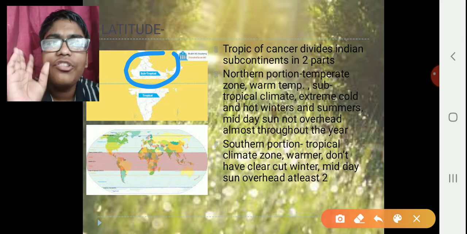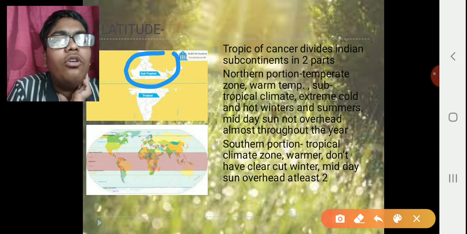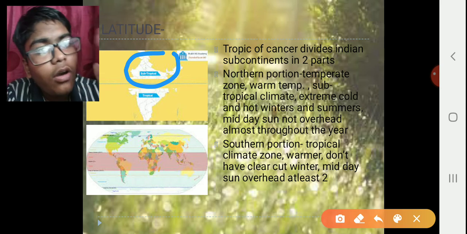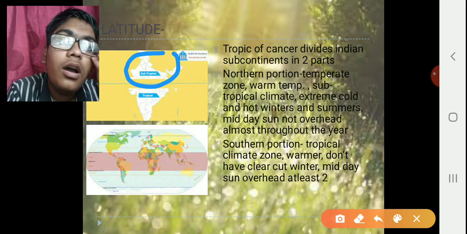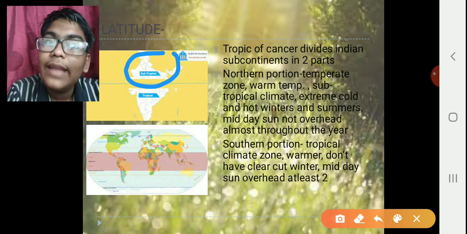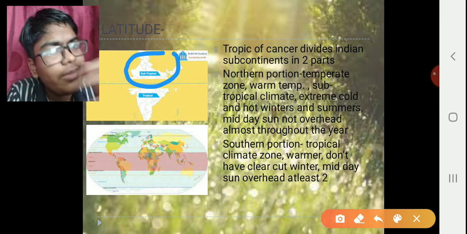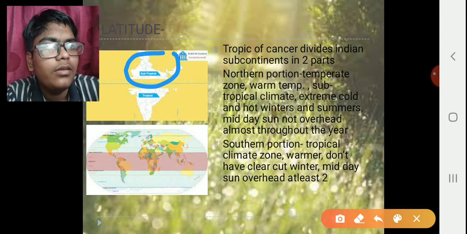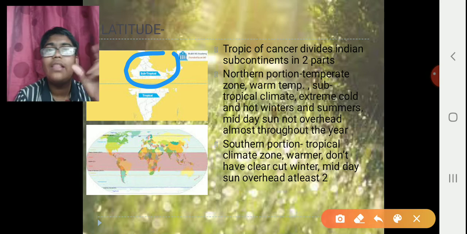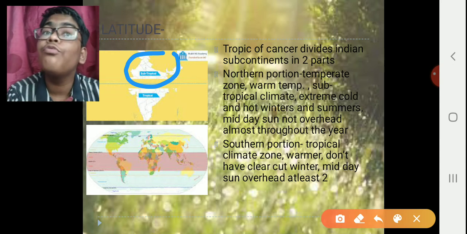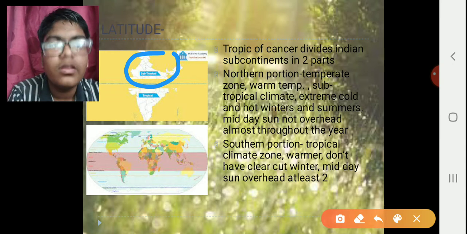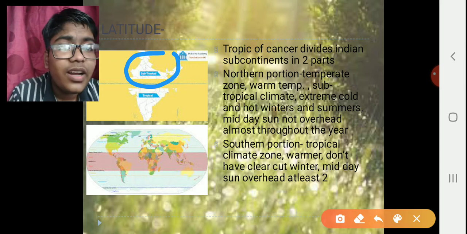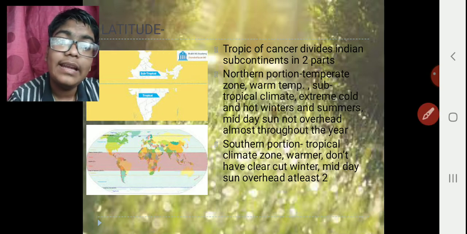Extreme hot and extreme cold type of climate. So here the summers are very hot and the winters are cold. The midday sun is hot, while the nights are very cold. While the southern portion has a tropical climate, it is not that bad. It is of course warmer because it receives vertical sun rays almost throughout the year. So it has clear skies and no clear-cut winter, with the midday sun overhead at least two times.